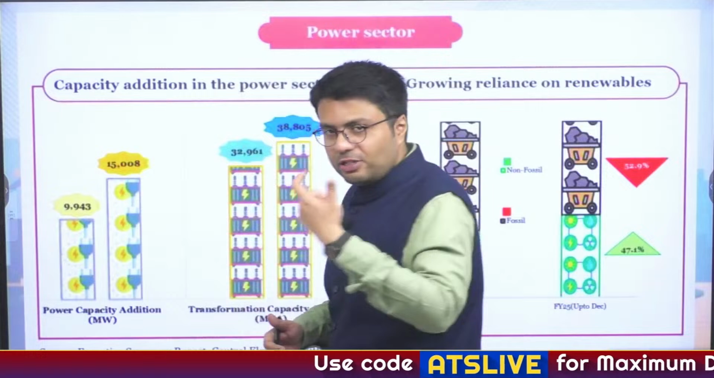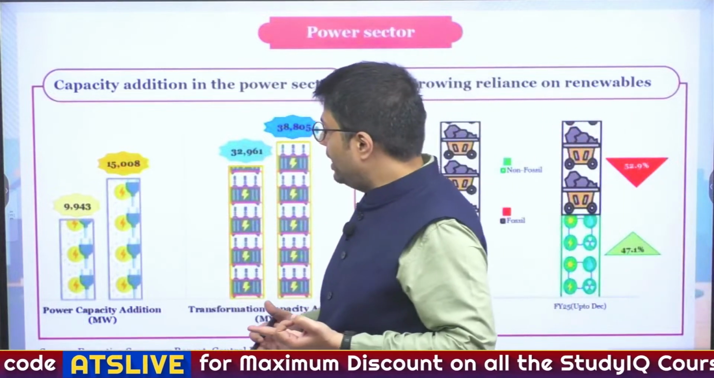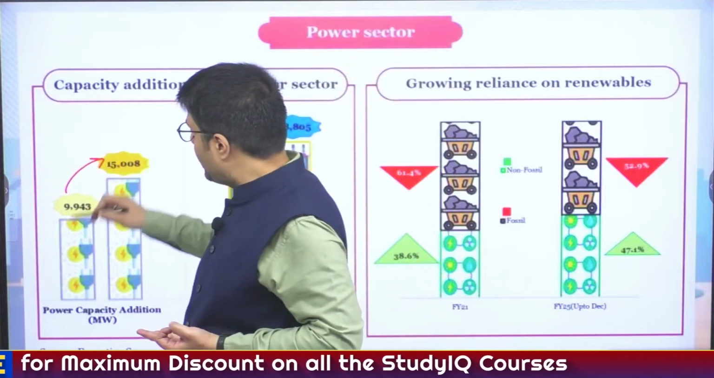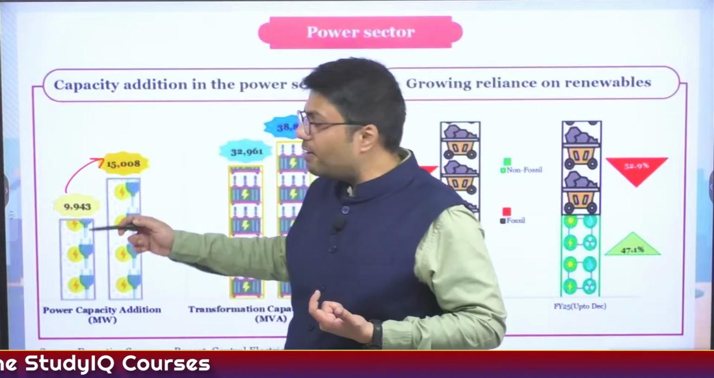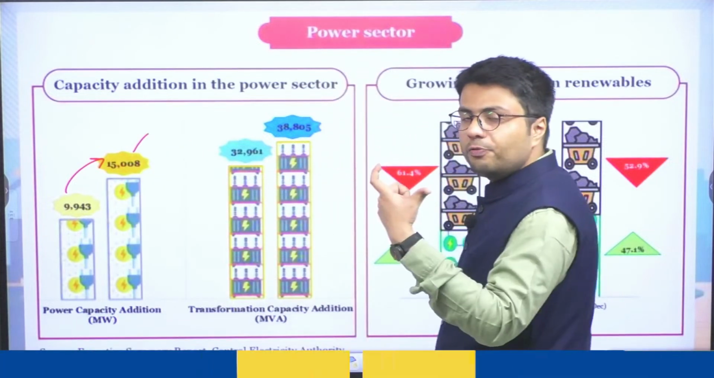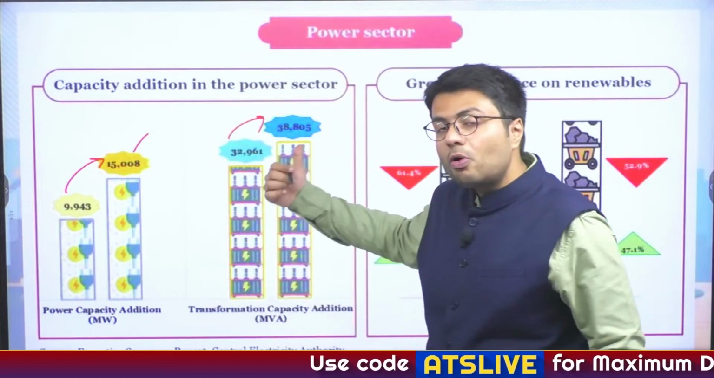Also, the major improvements in recent time have been the developments in the power sector. For example, in the past 5 years, the capacity addition has been much higher, from 9,943 megawatts. Now the capacity addition is close to 15,000 megawatts, whereas in terms of transformer capacity, it has also increased.